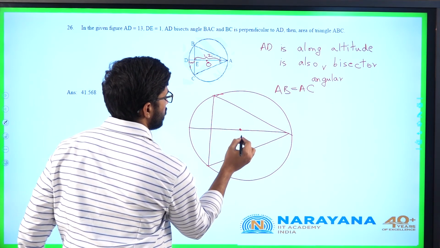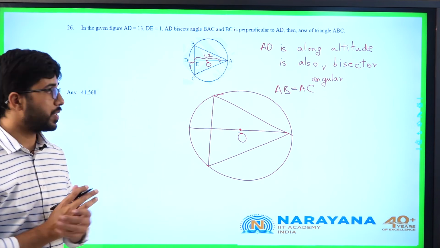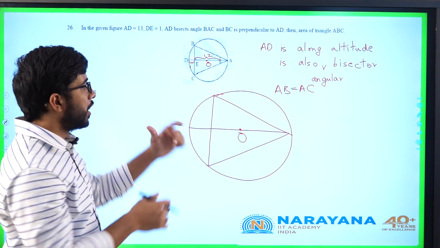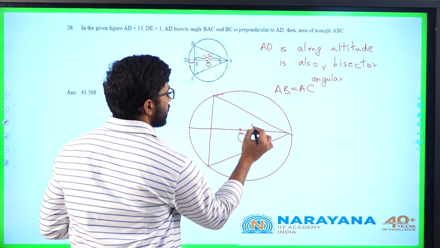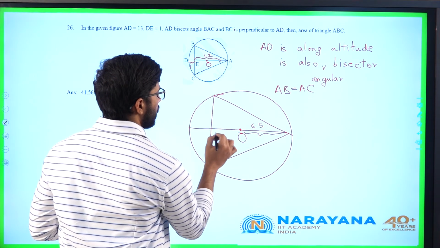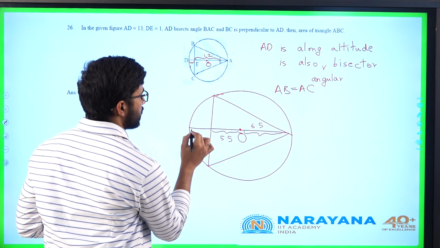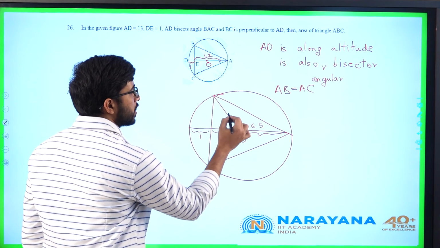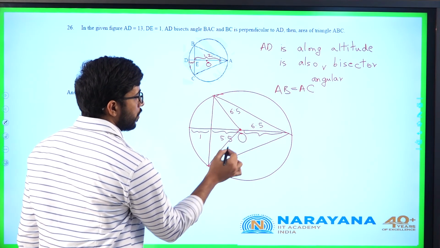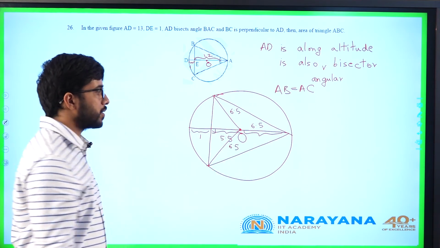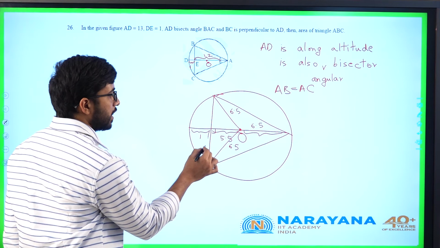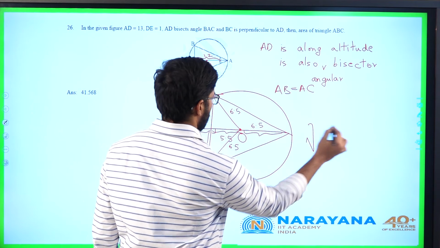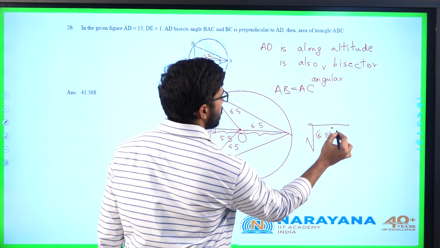If this is my O, the center of the circle, this total length is 12, this total length he gave as 13, AD length, the diameter length, is 13. So this will be 6.5, this one will be 6.5, this length will be 5.5, and this length will be 1. Now, this length will also be 6.5, this length is also 6.5, and we know this is 90 degrees. So what will the length EC be? This length is root of (13 by 2) whole square minus (6.5 whole square minus 5.5 whole square).